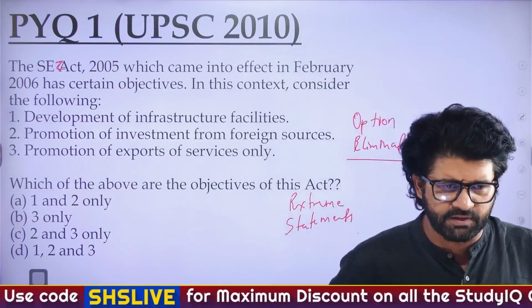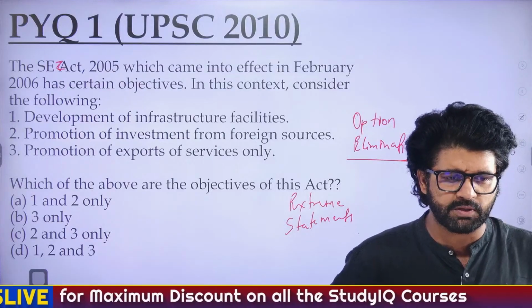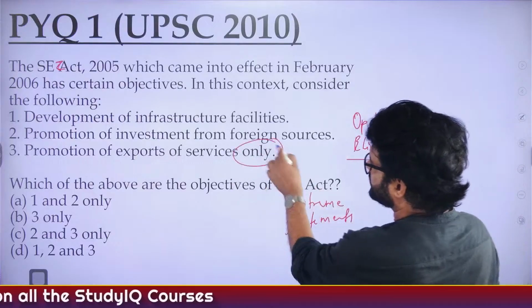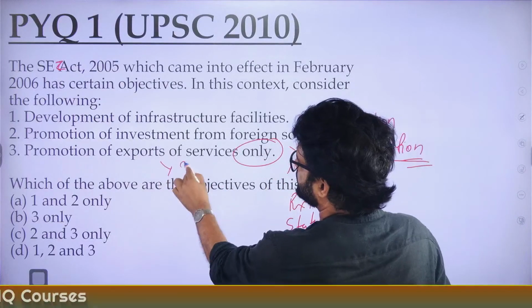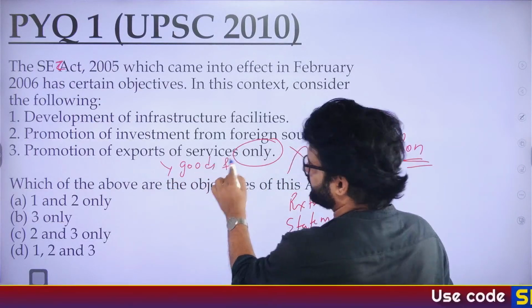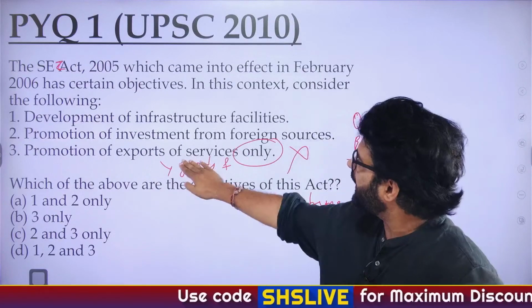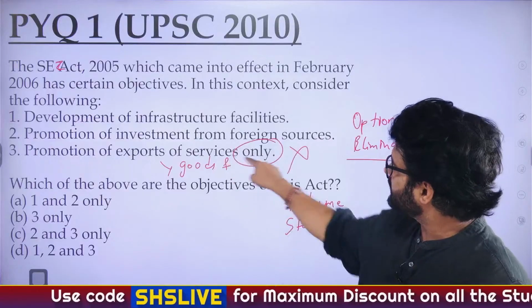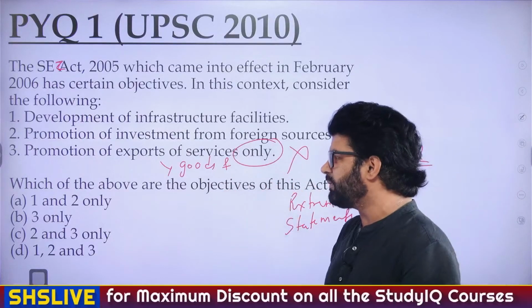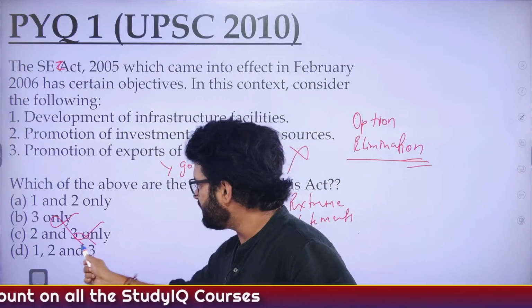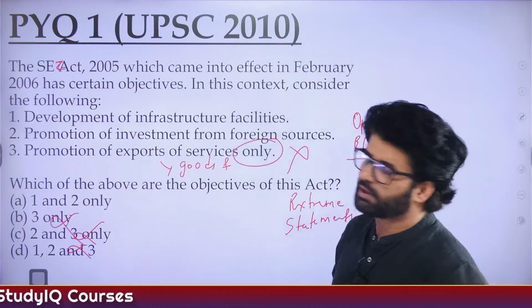So Priya has given the answer, Ravi Verma, Rishi, Shashmita and Ravi Verma. Cool. So, promotion of exports of services only. This is extreme. Services and goods as well. Export of goods and services, not export of services only. So this is an extreme statement. You can eliminate 3. Just eliminate B, C, D. You will be left with A, 1 and 2 only.